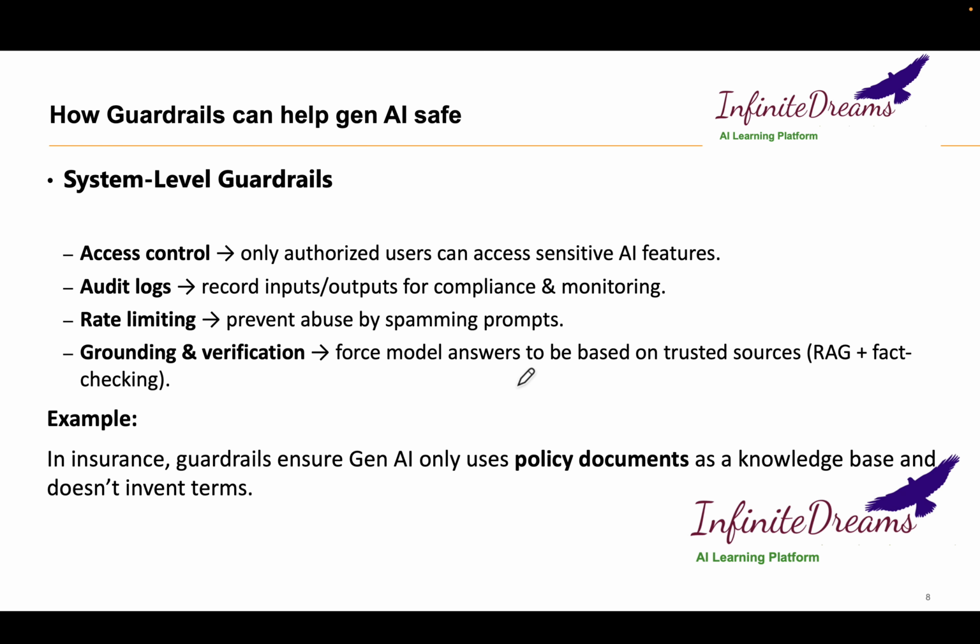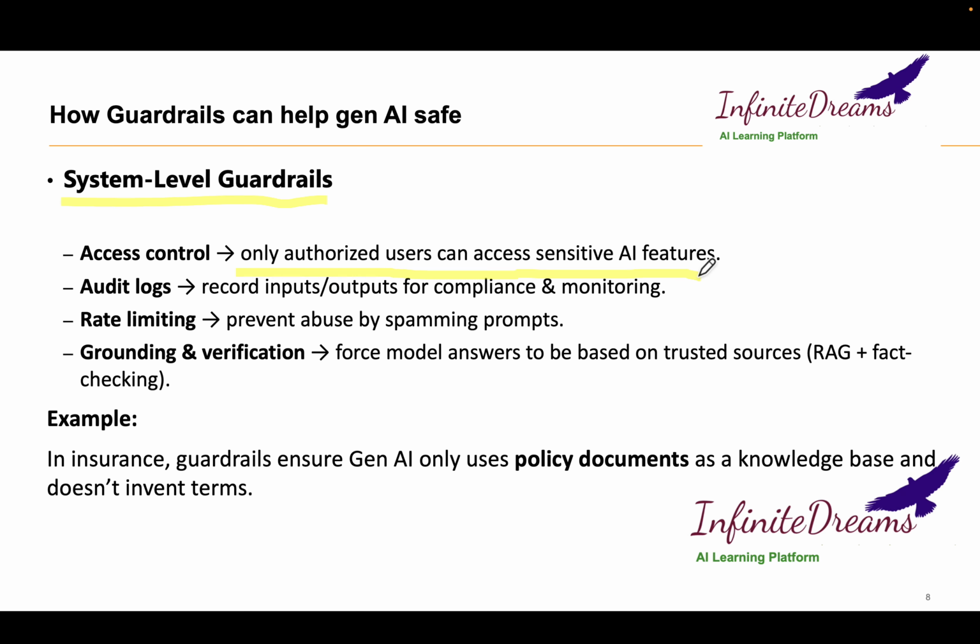Now we will talk about a very important topic, system level guardrails. This is how you can stop these things in the system itself. One is access control, so only authorized users can access sensitive AI features.